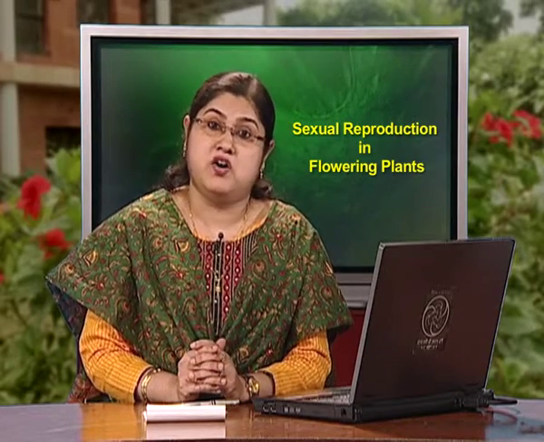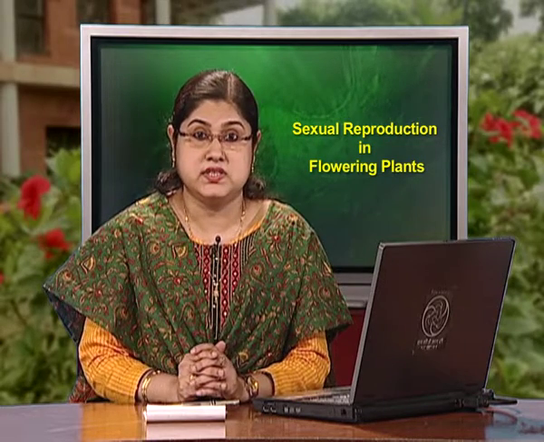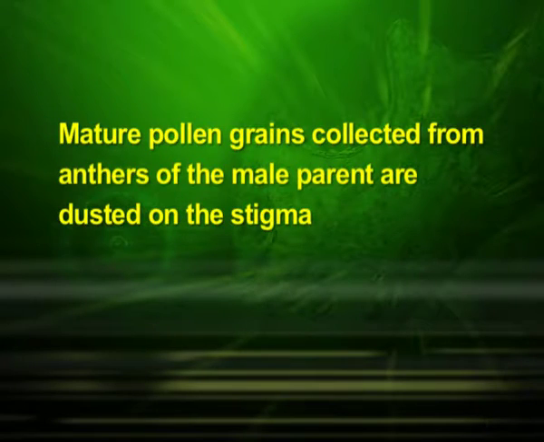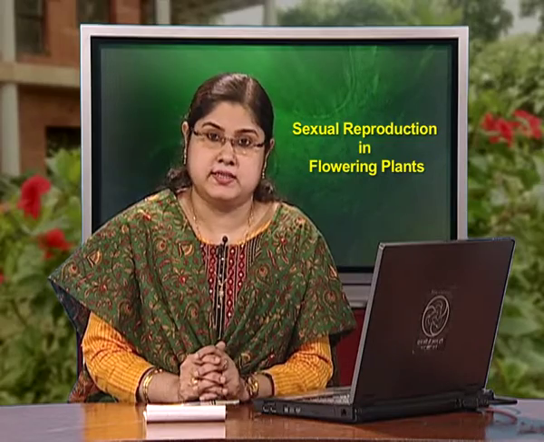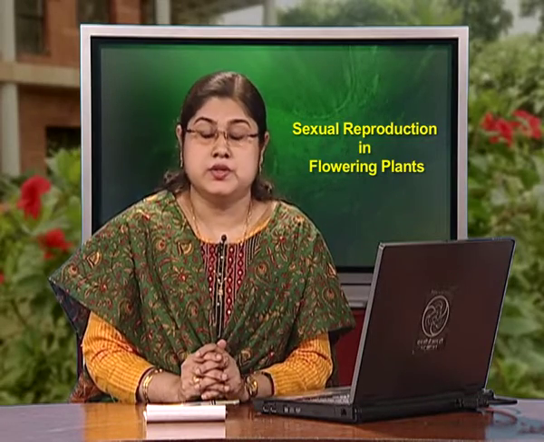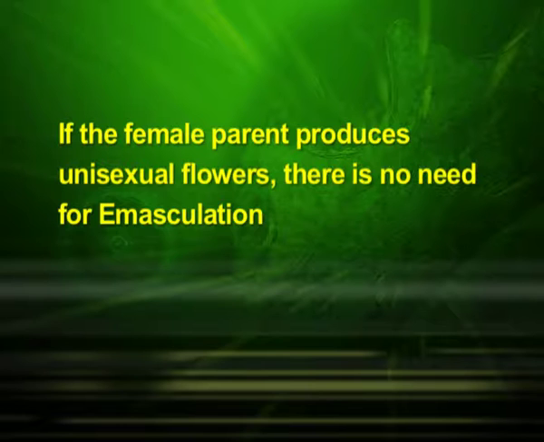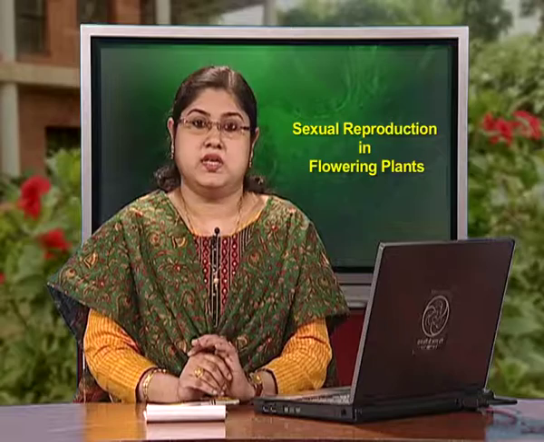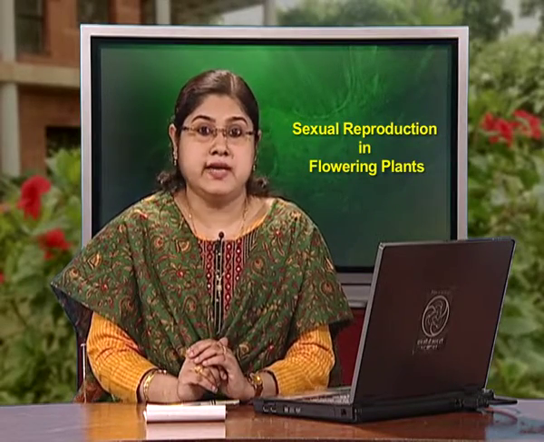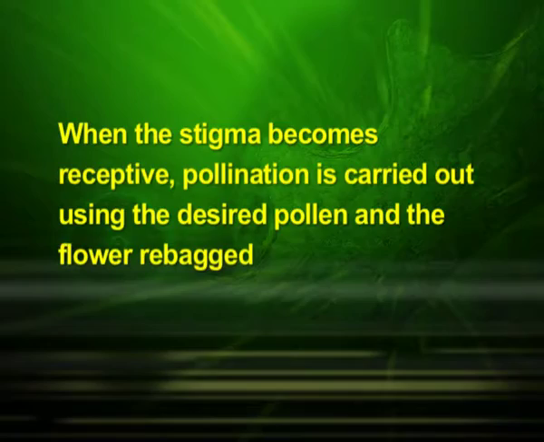When the stigma of the bagged flower attains receptivity, mature pollen grains collected from anthers of the male parent are dusted on the stigma, the flowers are rebagged, and the fruits are allowed to develop. If the female parent produces unisexual flowers, there is no need for emasculation. The female flower buds are bagged before the flowers open. When the stigma becomes receptive, pollination is carried out using the desired pollen and the flower is rebagged.